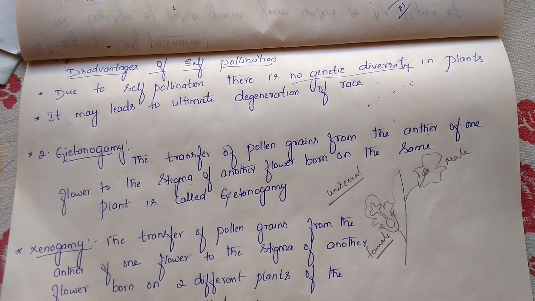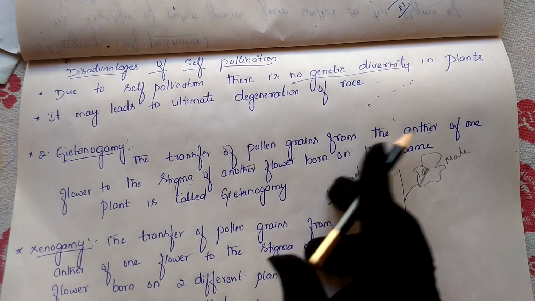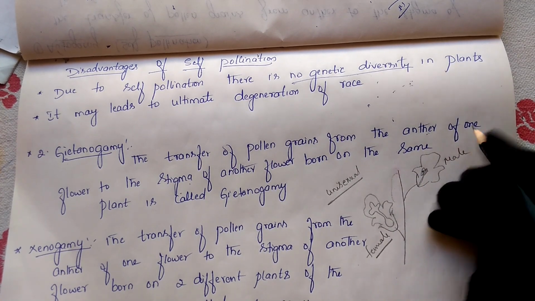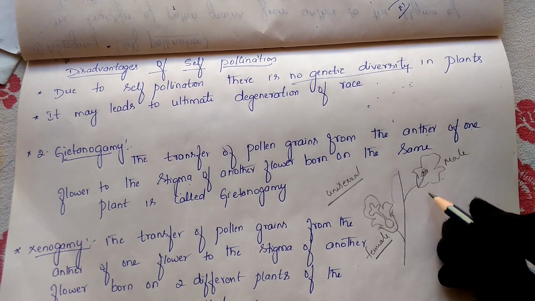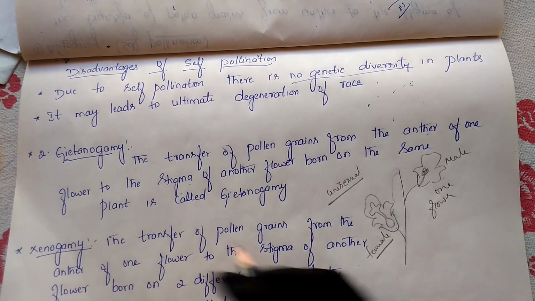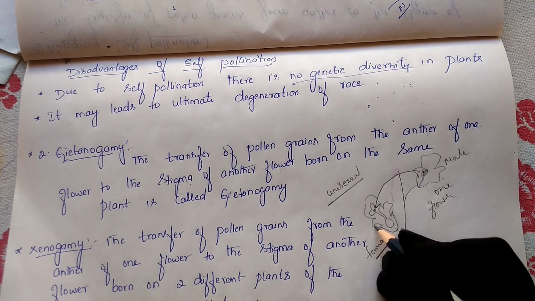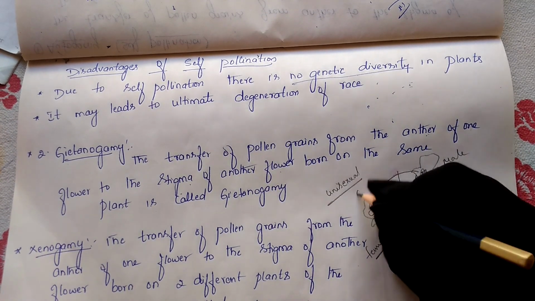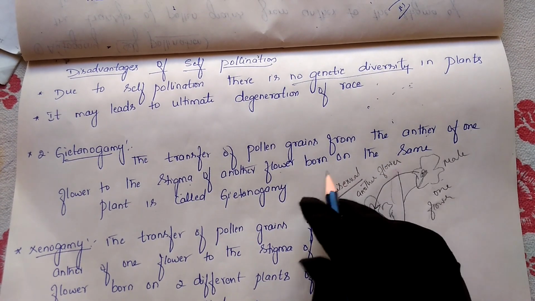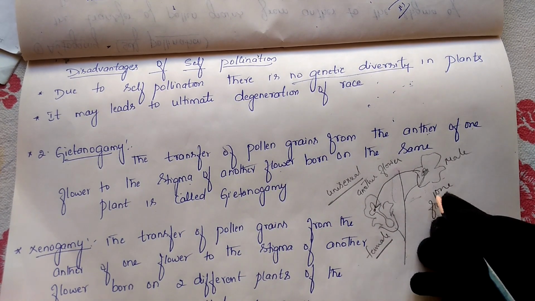female flower. Now geitonogamy is nothing but the transfer of pollen grains from the anther of one flower to the stigma of another flower. This is the other flower, the stigma of the other flower, born on the same plant. Born on which plant? Born on the same plant.